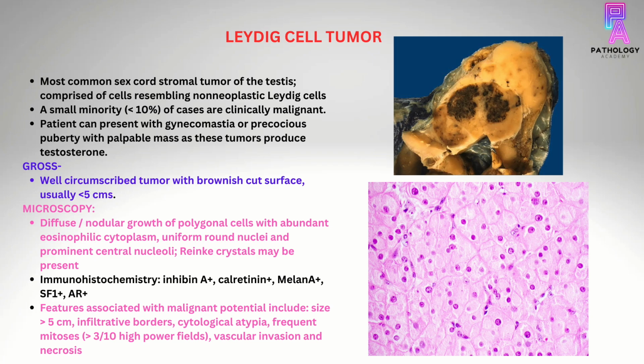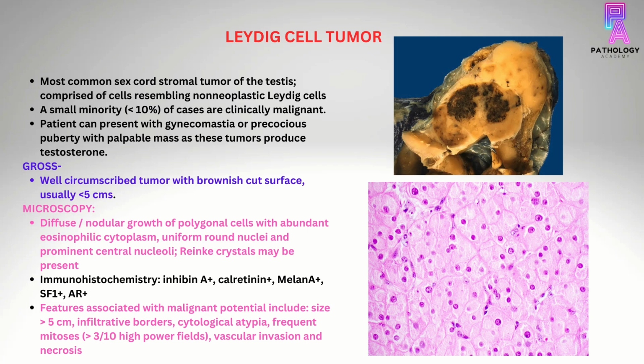Leydig cell tumor. It is the most common sex cord stromal tumor of the testis, and it is comprised of cells which resemble non-neoplastic Leydig cells. Only a small minority of these cases, less than 10%, are clinically malignant. The patient can present with gynecomastia or precocious puberty with palpable mass, as these tumors produce testosterone. Grossly, these tumors are well circumscribed with brownish cut surface as shown in the image, and usually they are less than 5 centimeters in size.